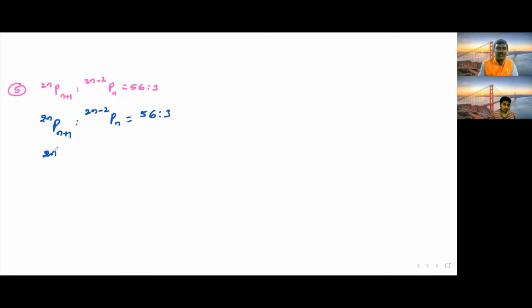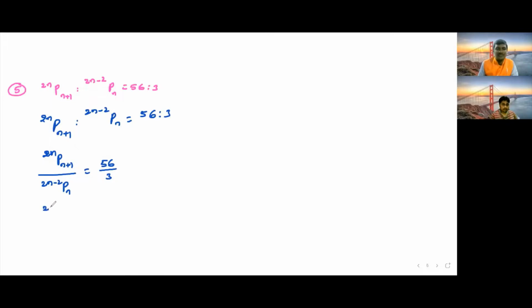That means 2nP(n+1) divided by (2n-2)Pn is equal to 56 divided by 3.